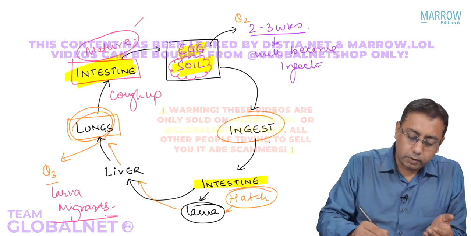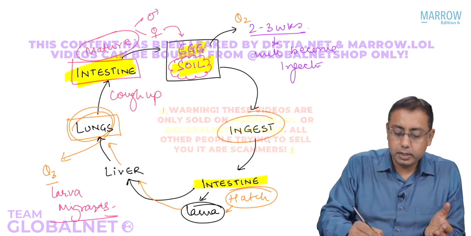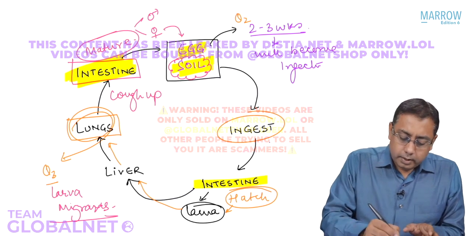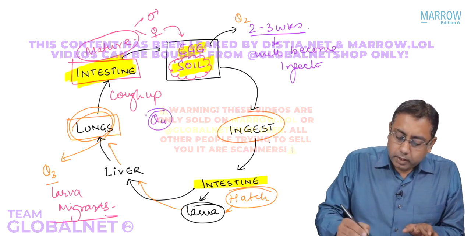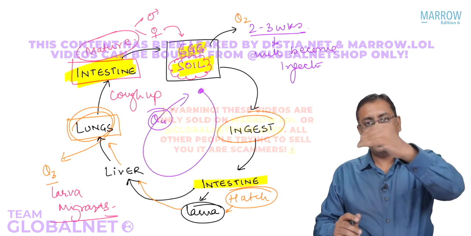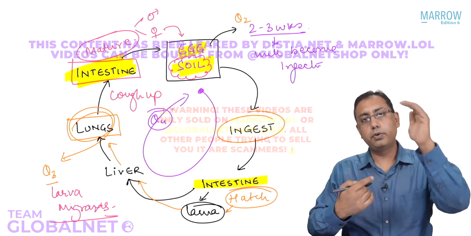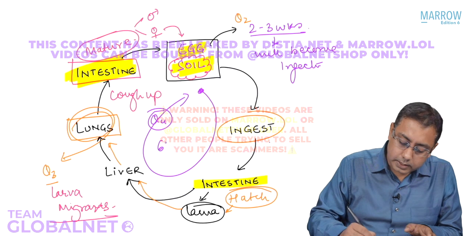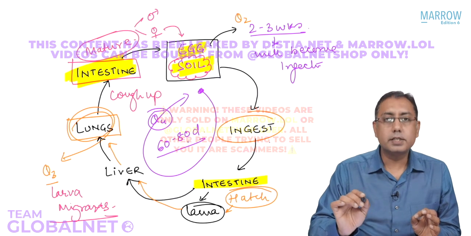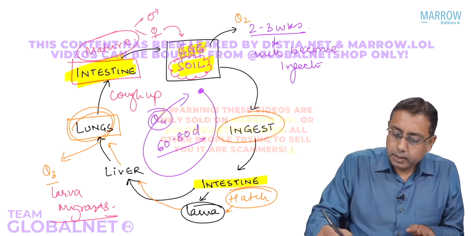And the mature form would of course be, we will have a male Ascaris and a female Ascaris. The female is going to lay eggs again. Couple of more features over here. Question number 4. The point from the egg back to the egg stage. So from the egg going to the intestine, to the liver, to the lung, and again coughed up, again mature, and back to the egg form, it takes a 60 to 80 days cycle. So this is a 2.5 month cycle, 60 to 80 days, from the egg back to the egg form. Next MCQ.